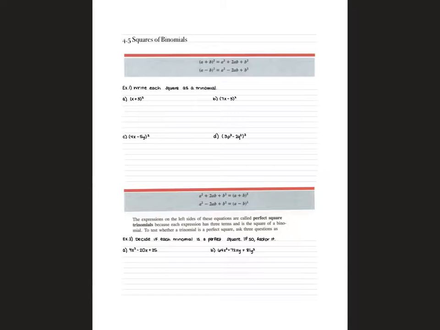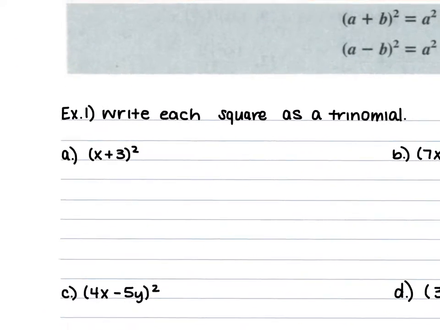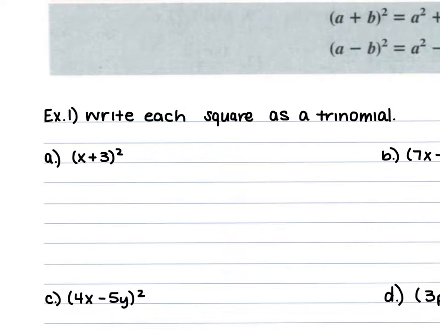4.5 squares of binomials. When we do these, we're going to be doing them in two different ways. Same thing that we did when we did the last lesson for 4.4. You want to write these as trinomials, and then you want to factor them. Okay, so if we look at example 1, we're told to write each square as a trinomial.